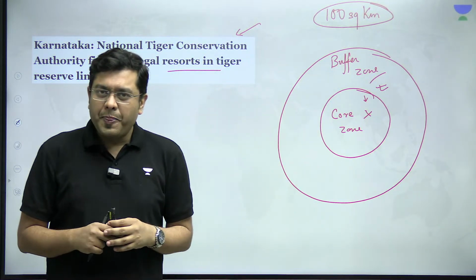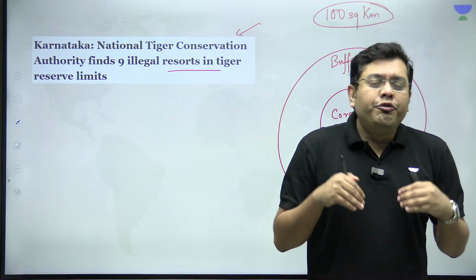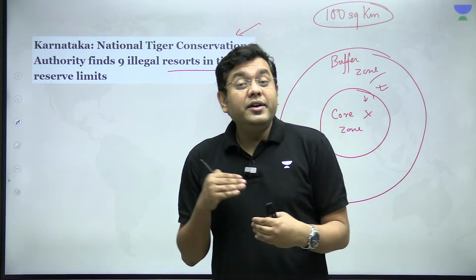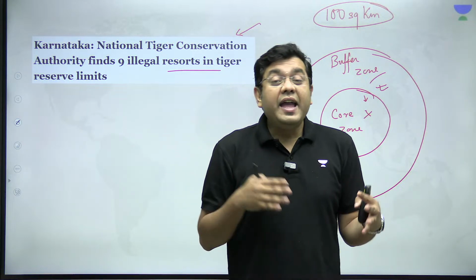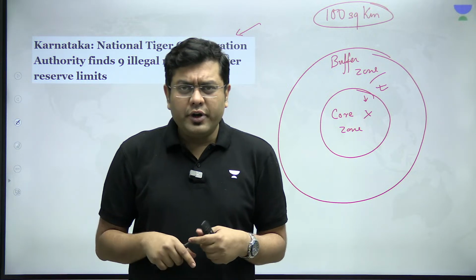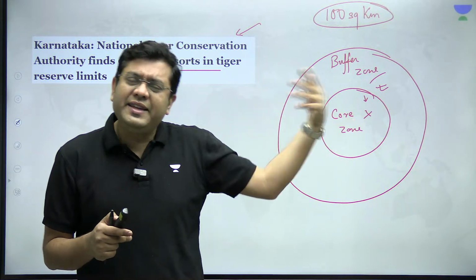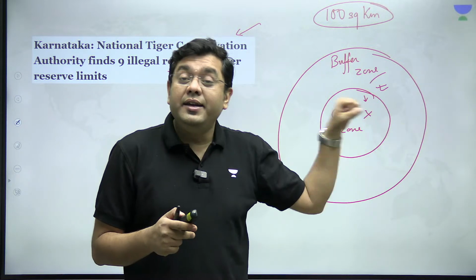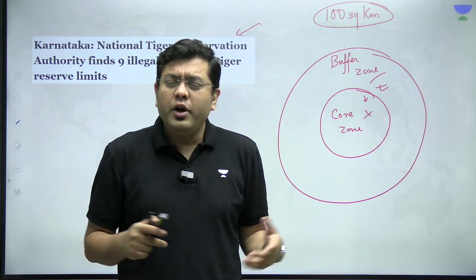undisturbed regions. Now, the Supreme Court, in its observation, has also said that forests do need tigers, and tigers need the forest. Forests cannot survive without the tigers, and tigers cannot survive without the forest. So we need to preserve the forest. Now, one part of this statement is understood by everyone, that yes, tigers need forest. But why does a forest need a tiger? Can't we have a forest without a tiger? What is so wrong in that?